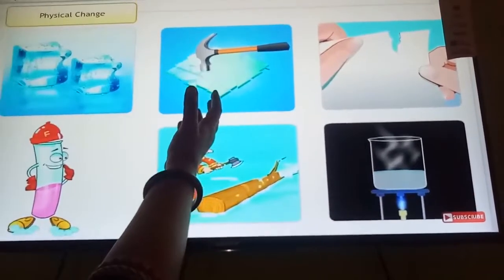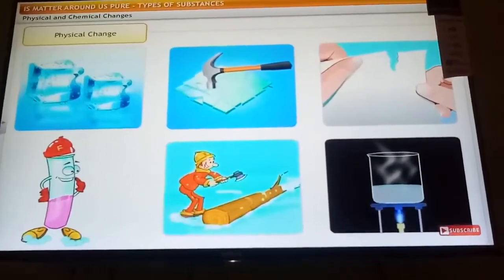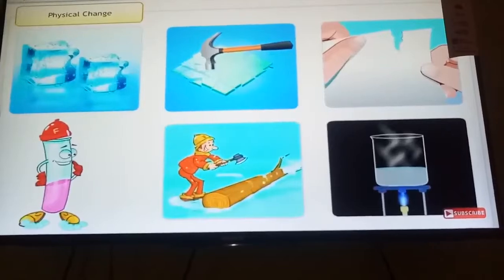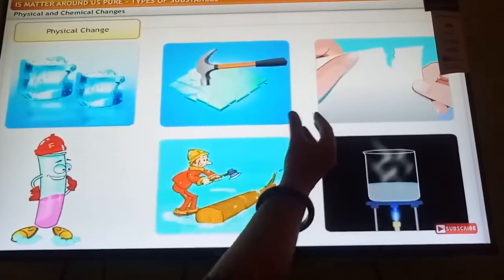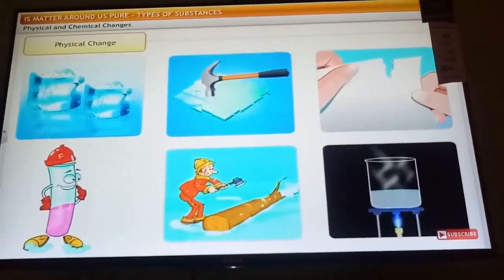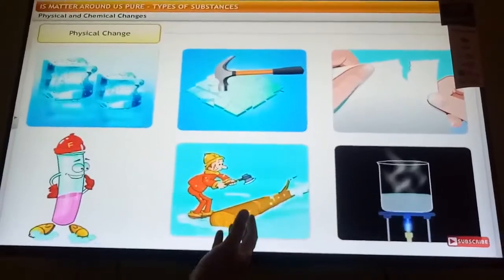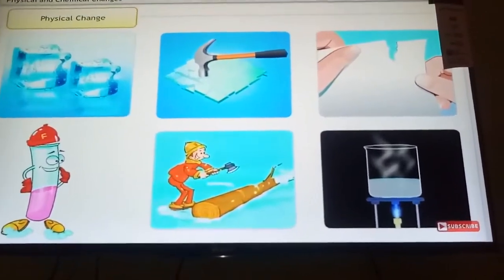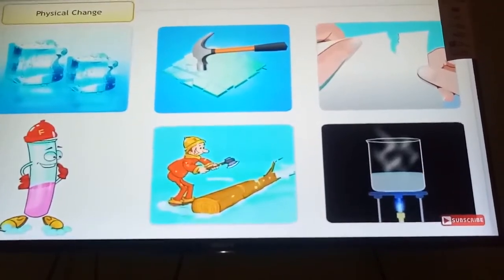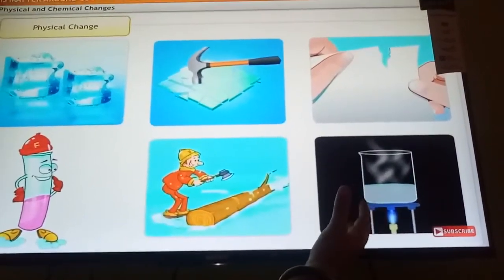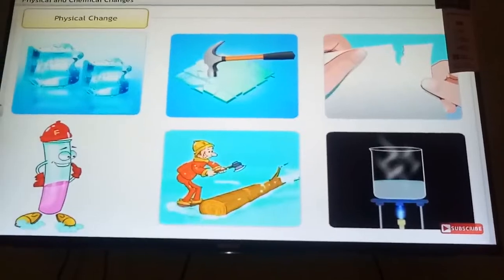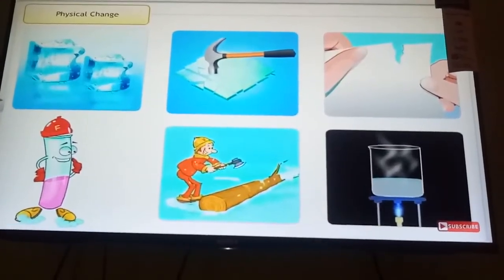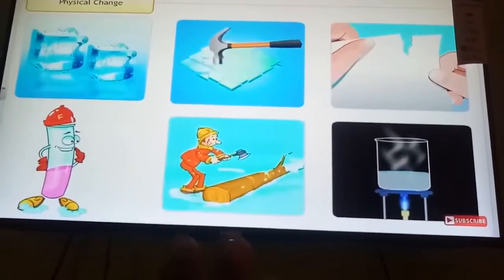Even after breaking glass, has the glass changed to a new substance? No, it remains glass only. When you tear a paper, is any new substance formed? No. Similarly, when you cut wood, is any new compound or substance formed? No. Similarly, when water changes to steam, what is it made up of? Water particles only. So in a physical change, only the state changes.